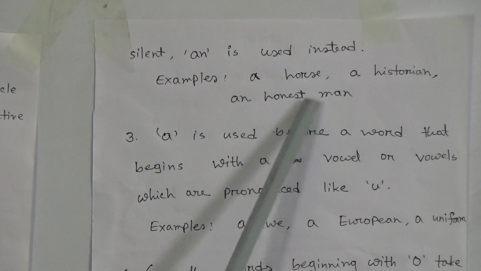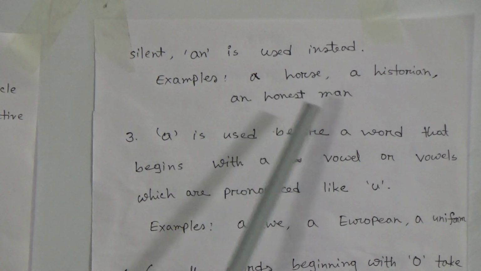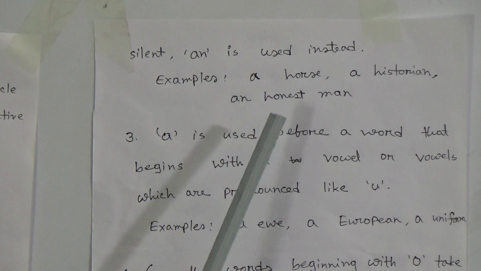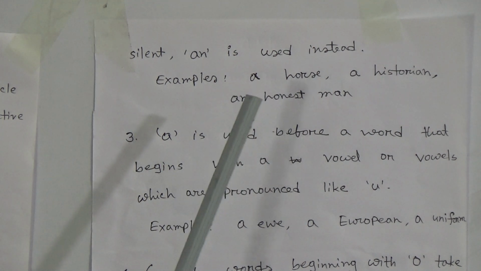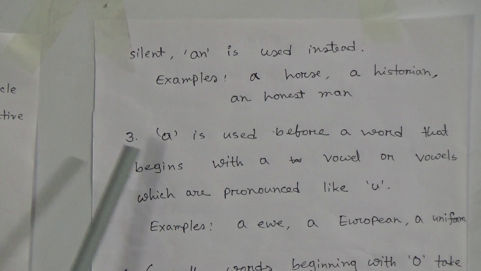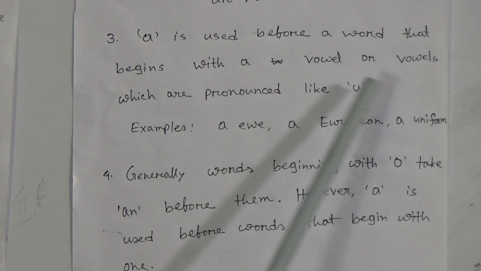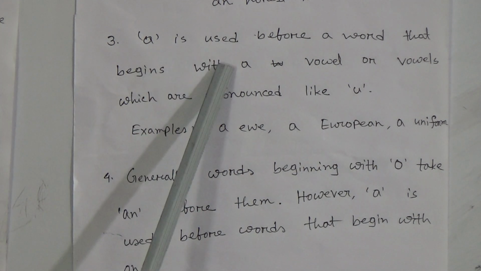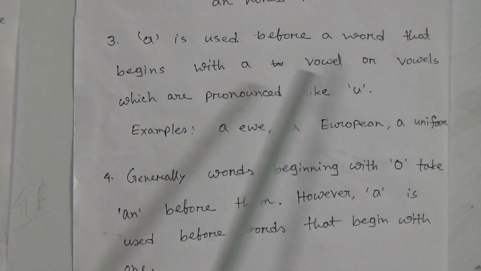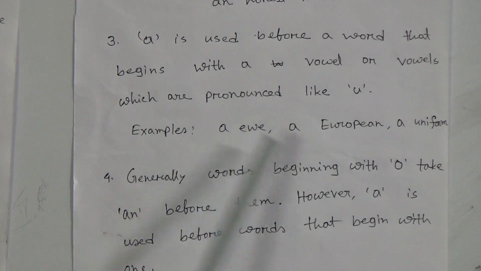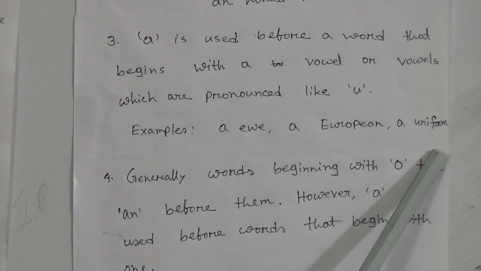So in this rule, what we have found, if H in the first letter of a word is pronounced, a is used before that word, and if H remains silent, an is used instead. Then number 3, a is used before a word that begins with a vowel or vowels which are pronounced like U. For example, a U, a European, a uniform.